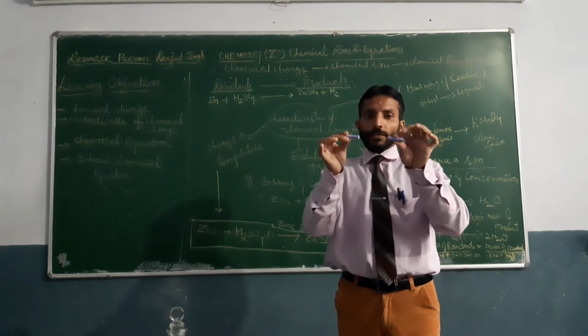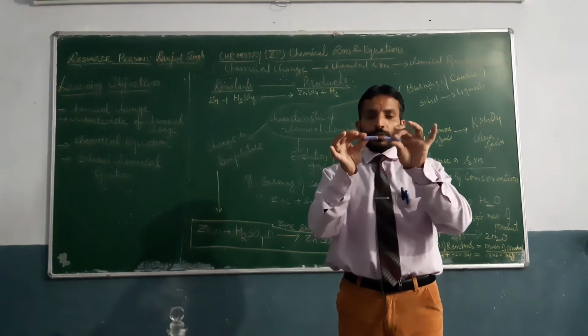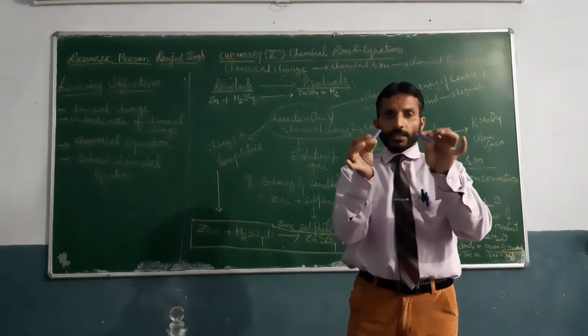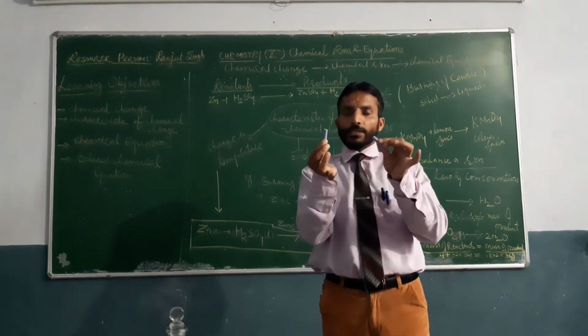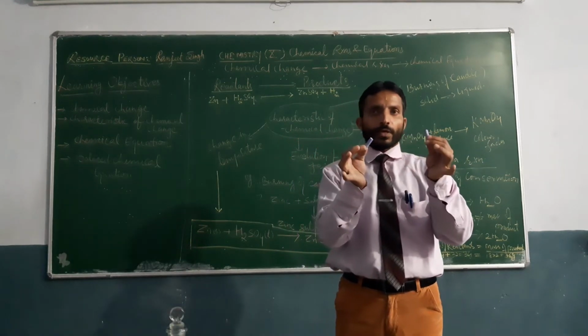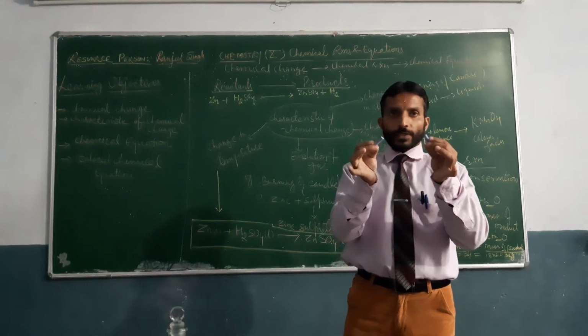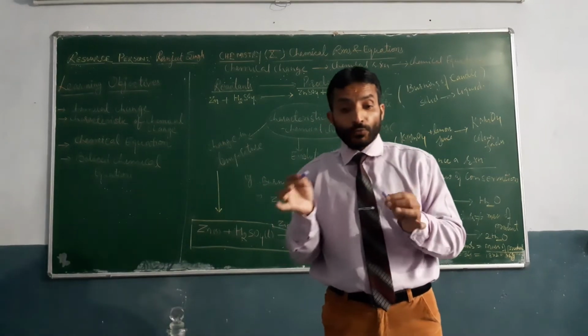What happens here? The size of the chalk changes, but its substance remains as it is. It also consists of calcium carbonate. So there is no formation of any new product.